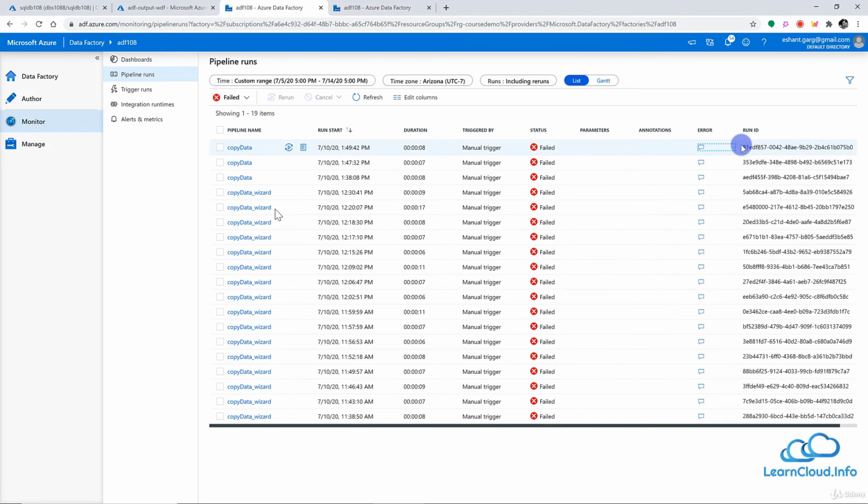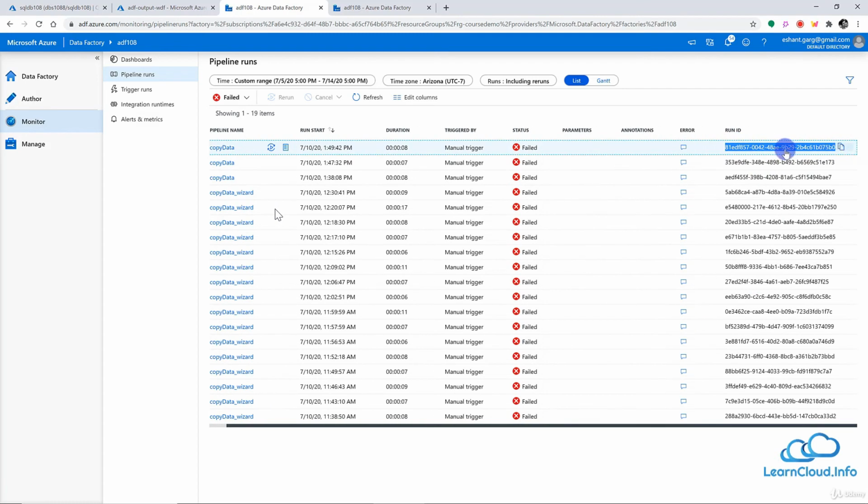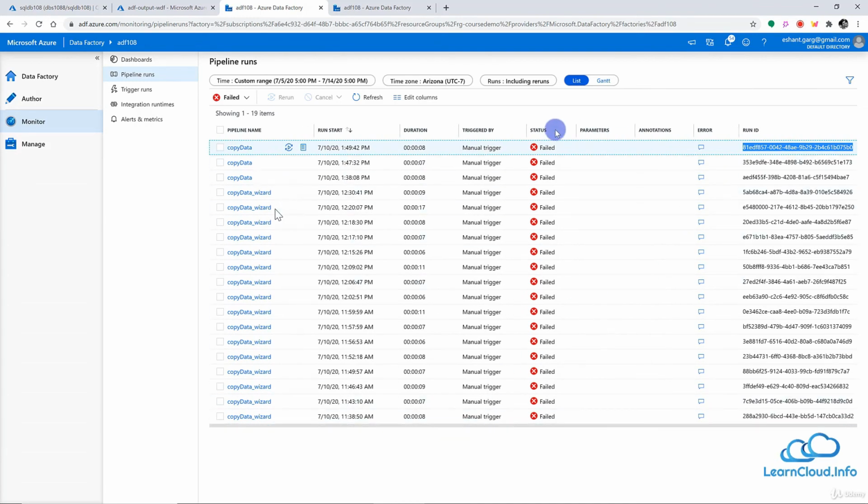Here we have the run ID, which is the unique ID assigned to this instance of the pipeline. So if I run this pipeline again, I'm going to have a different run ID for the same pipeline. And then of course we have the status here, and we can see who ran this pipeline. This was manually triggered. This was the total duration of the pipeline, and at this time this pipeline started.